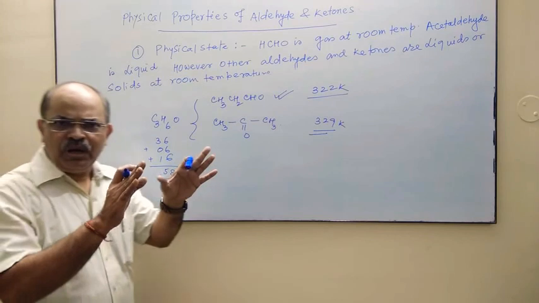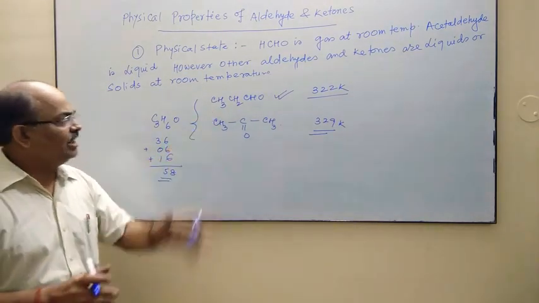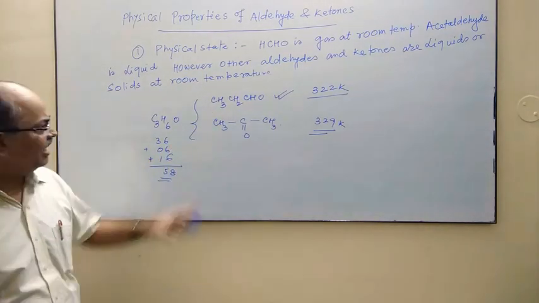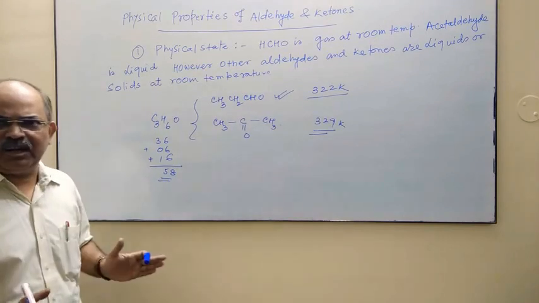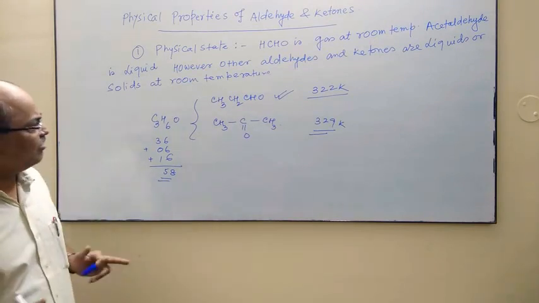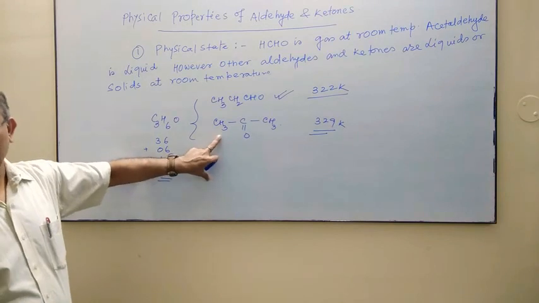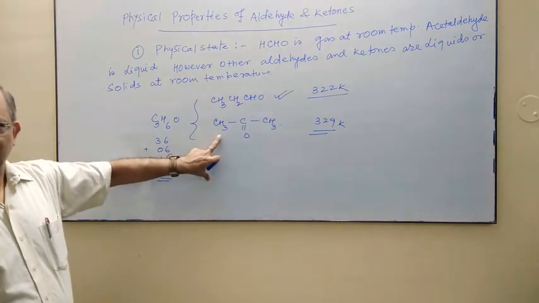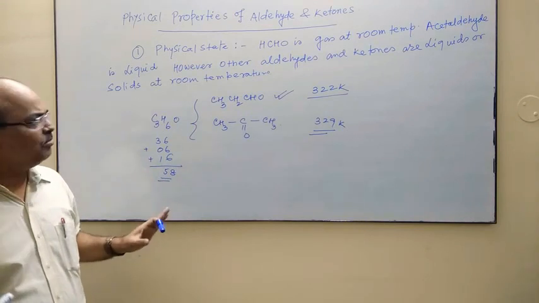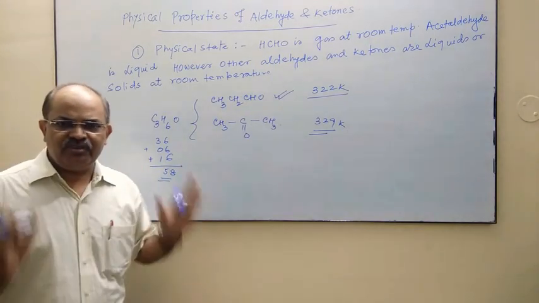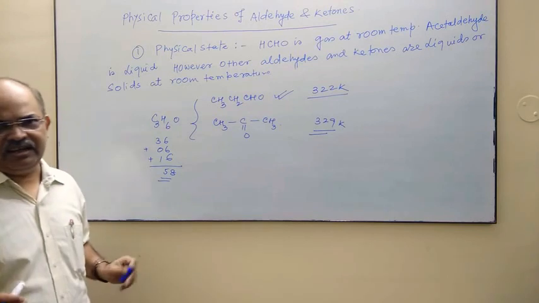If you consider the polarity of aldehyde and ketone, ketone will be more polar than aldehyde. That's why we can say ketone has a slightly higher boiling point than aldehyde. So I hope this is all about the physical properties of aldehydes and ketones.